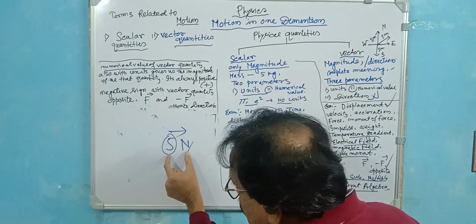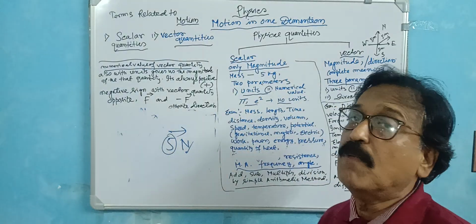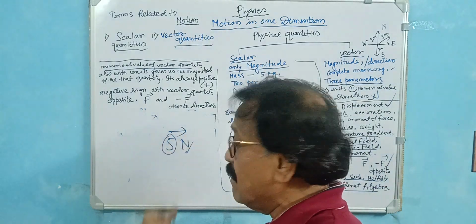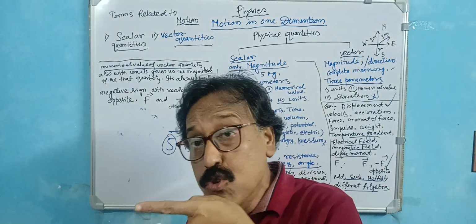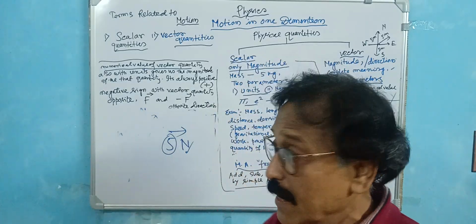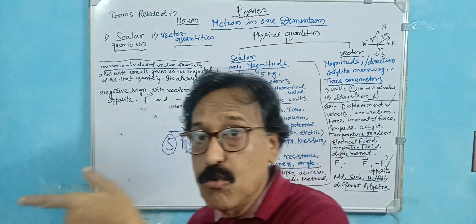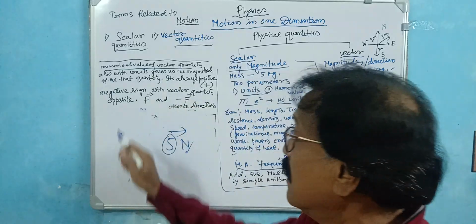That means it indicates the magnitude of the force. But the direction arrow shows in which direction the force is applied.